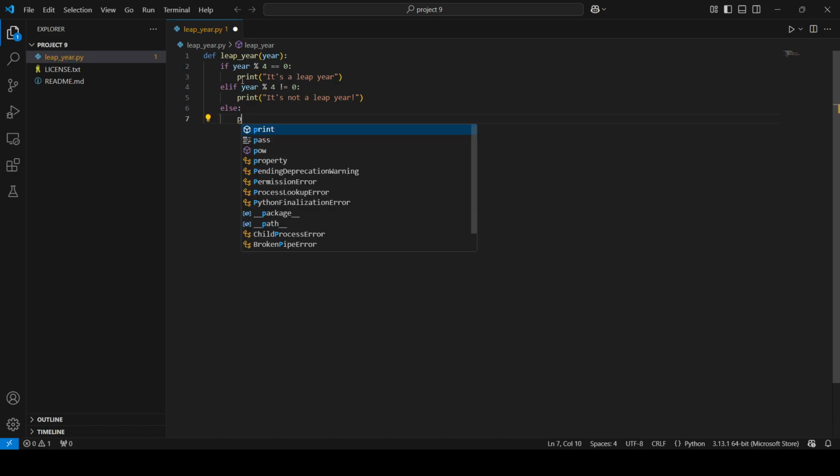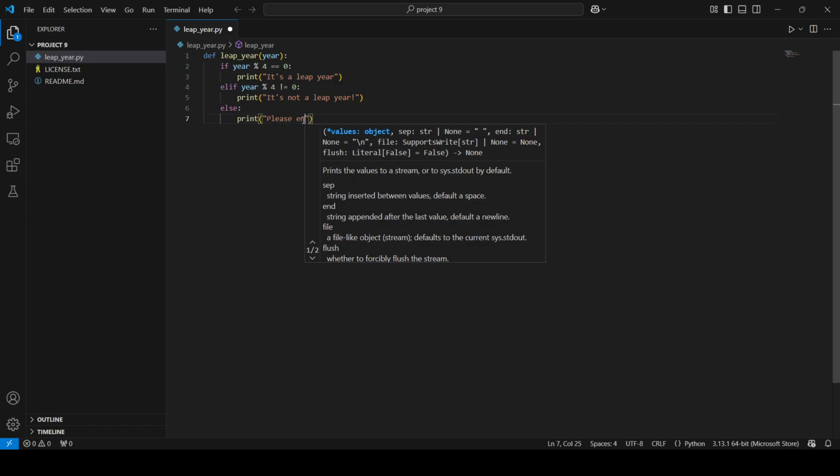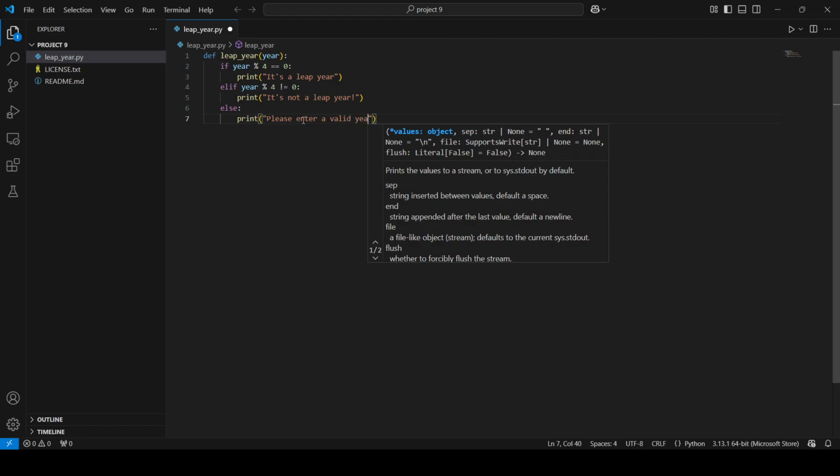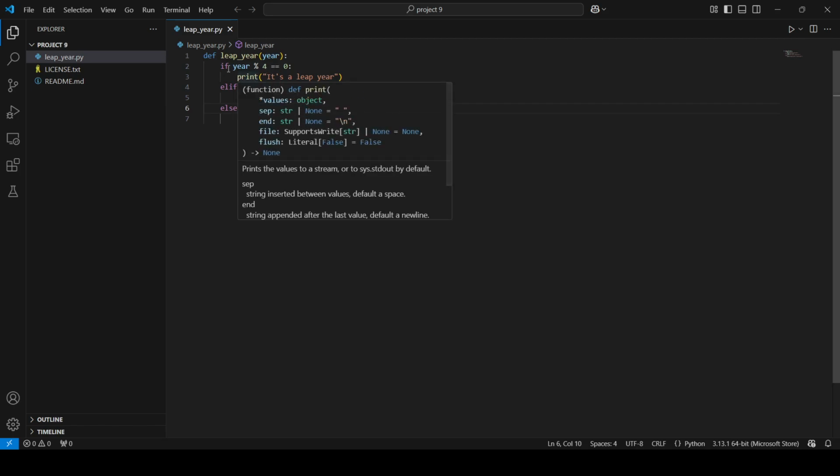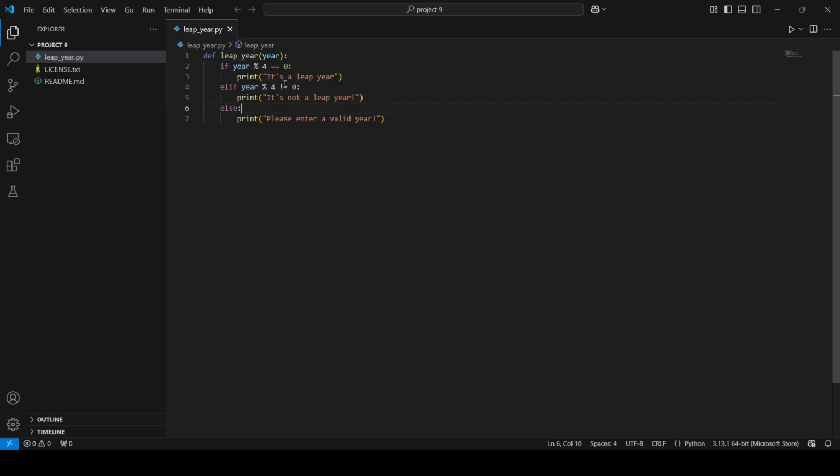And I will just add an else condition. If my year is not valid, it can't check divide by 4. So I will just print please enter a valid year. Because if my year is in a correct form, it should be able to be divided by 4 or not divided by 4. If both of these conditions are not working, then my year is not valid. So I am printing please enter a valid year.